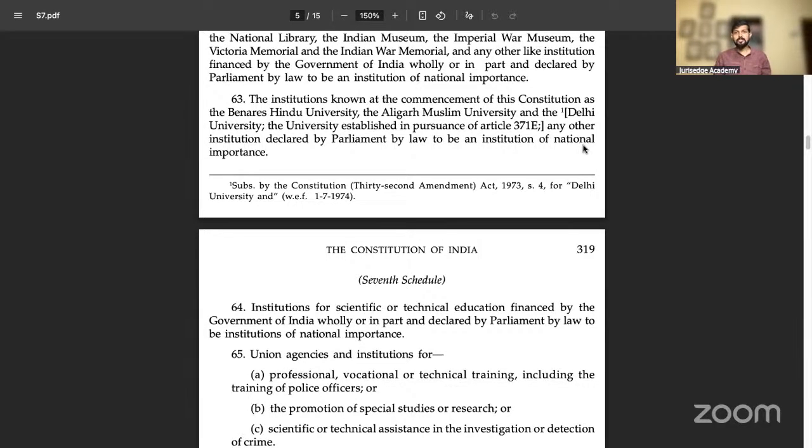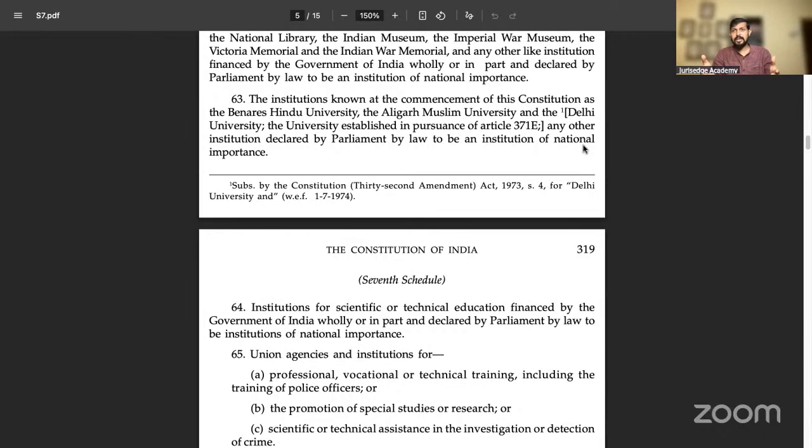So all these factors play a very important role in the respondent's case, and Aziz Basha said Aligarh Muslim University is not a minority university. That's why whatever the power and governing and all those things, it should not be associated with the minorities. Via this principle, the Allahabad High Court single judge bench and division bench rejected the 50% reservation policy given to PG students in Aligarh Muslim University. With this logic only, because they referred to the Aziz Basha case.